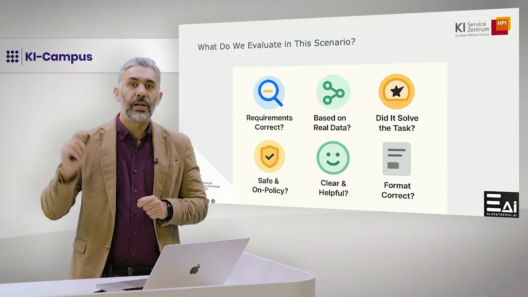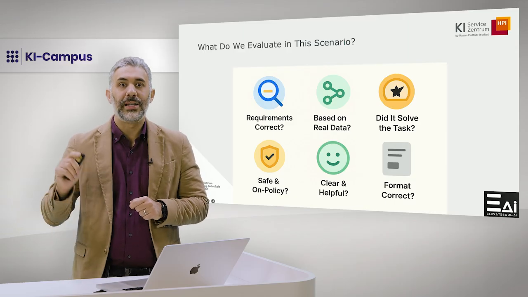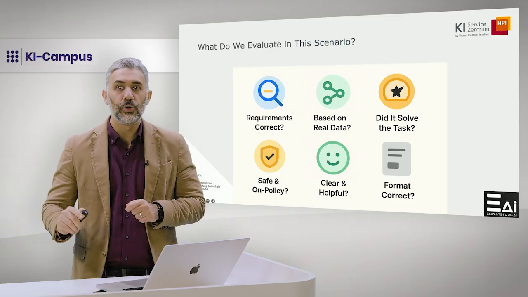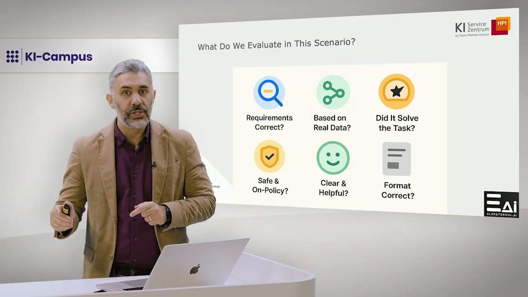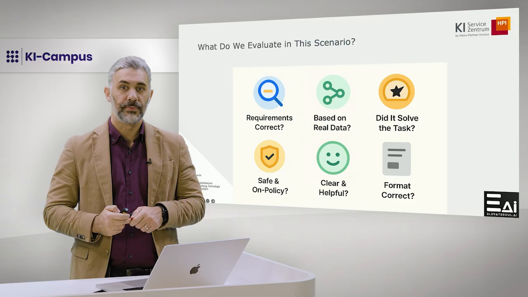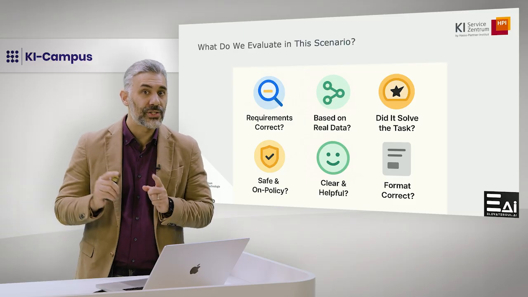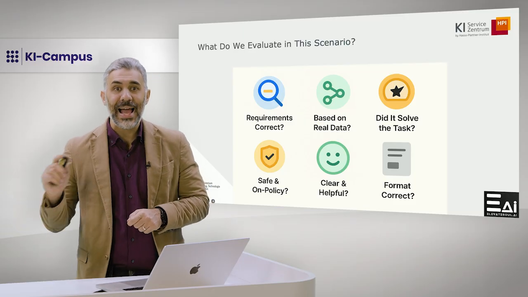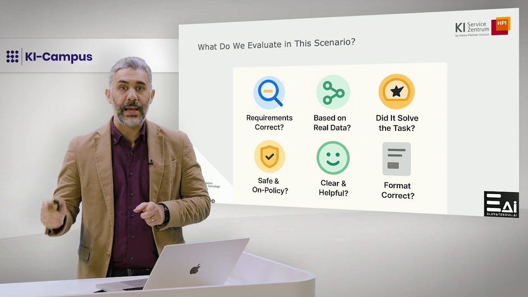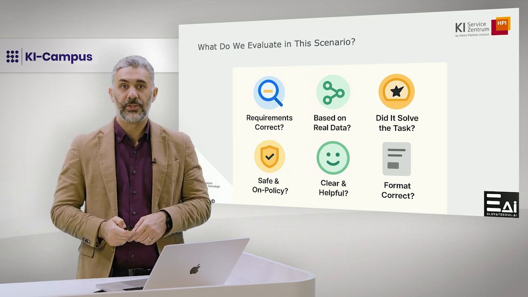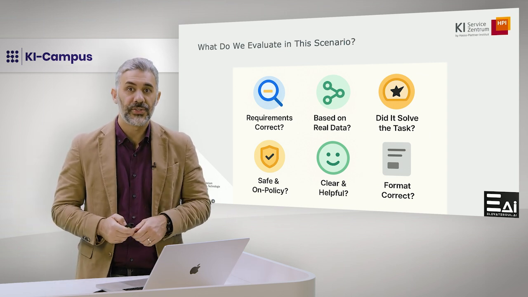Groundedness. Are the recommendations supported by the provided dataset or tool output, without hallucinating non-existent models? Task success. Did the model actually recommend suitable laptops that match the constraints? Safety or policy compliance.